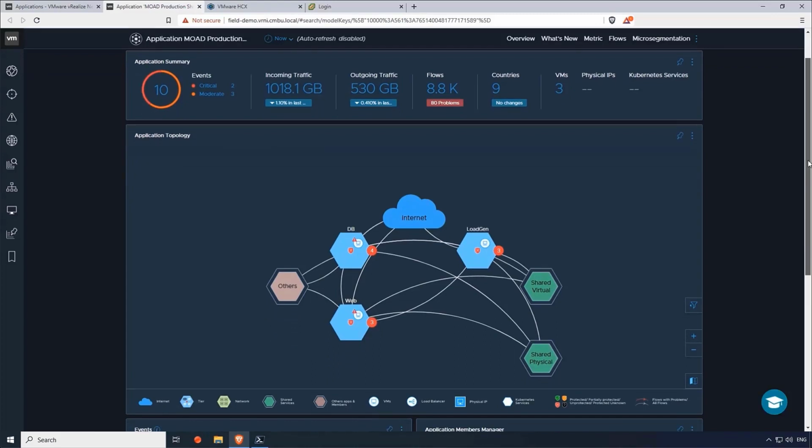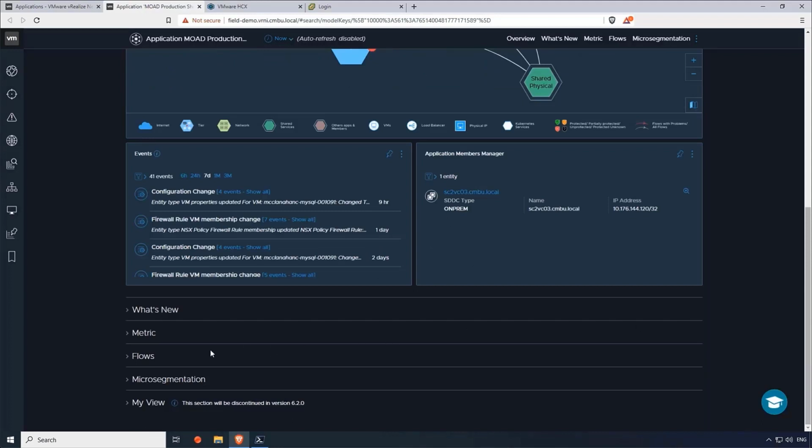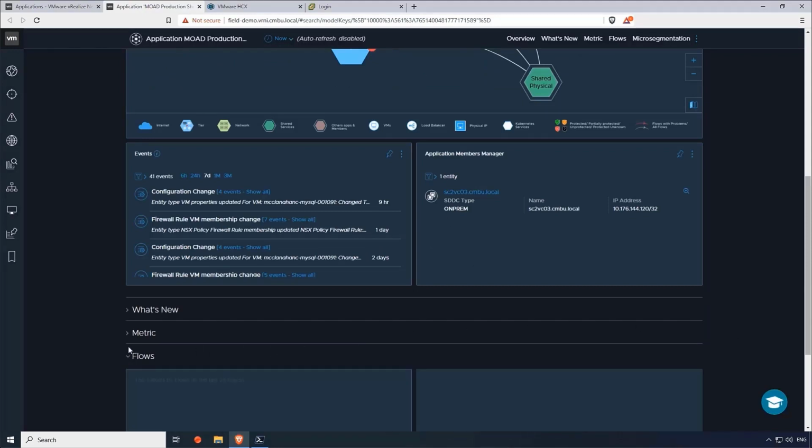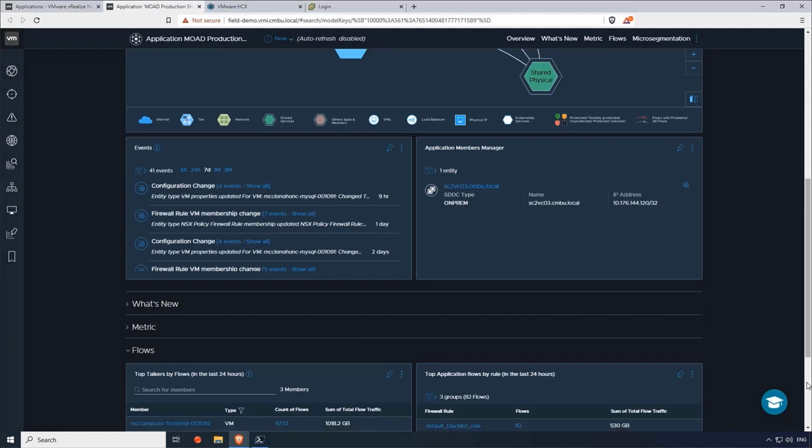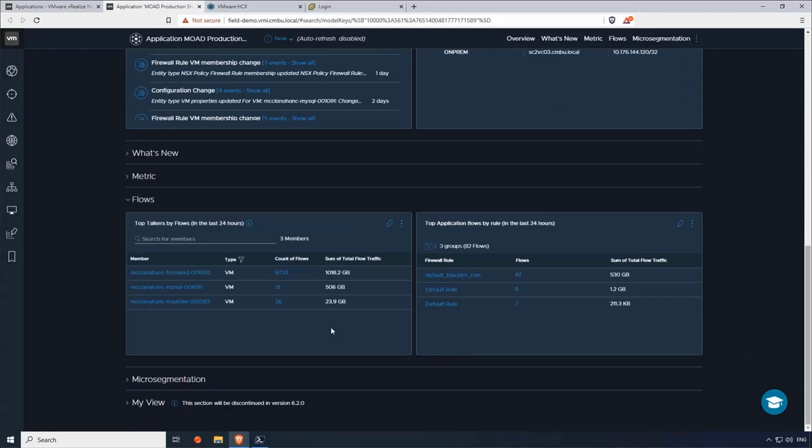So if I go down a little bit, I have the application topology here, which shows me how the network is behaving within this application. So I can see different tiers, the members in those tiers, like which VMs are in there. But I can also see who is talking to who and if there are any problems with any of these workloads. One thing that I want to show you before I move on to a pinboard where I've pretty much pinned everything that would be related to this migration is the amount of network traffic going through each and every single VM.